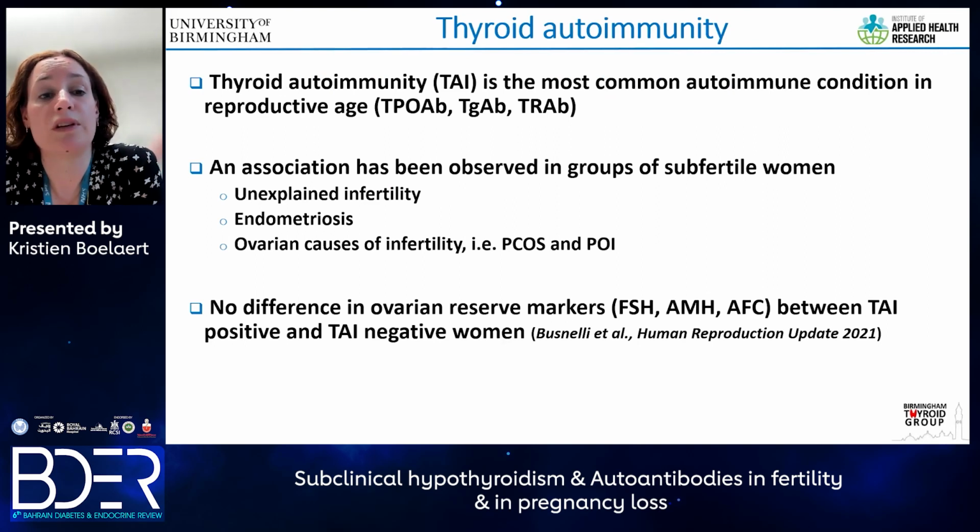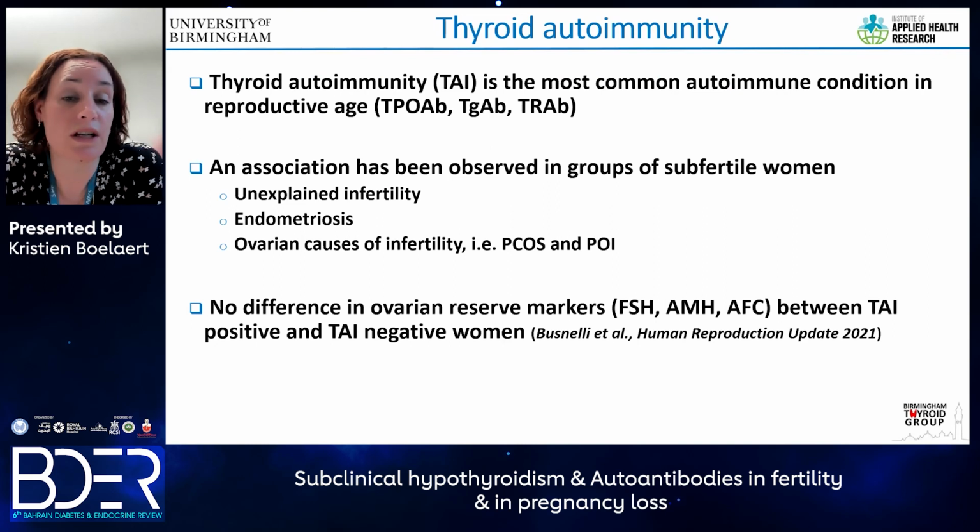Okay, so thyroid autoimmunity can be widely defined as the presence of antibodies to thyroid peroxidase, thyroglobulin, or the TSH receptor. And this is the most common autoimmune condition in women of reproductive age. I'm not focusing here on women with positive TSH receptor antibodies. We know that an association has been observed in groups of subfertile women between TPO antibodies and unexplained infertility, endometriosis, and ovarian causes of infertility, such as polycystic ovarian syndrome or premature ovarian insufficiency.